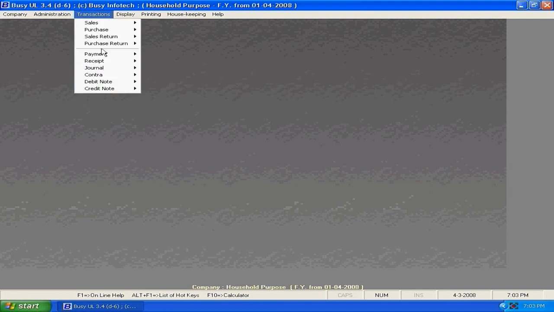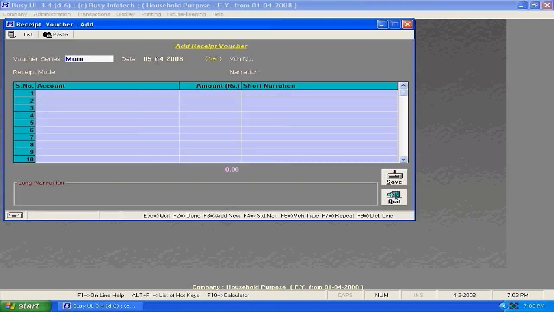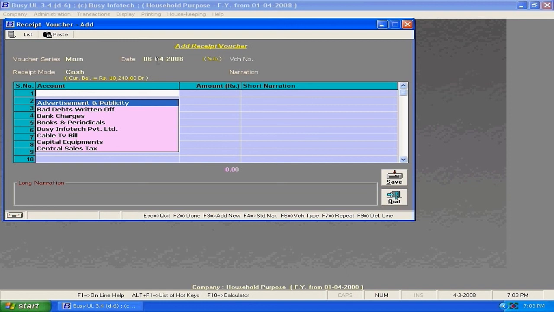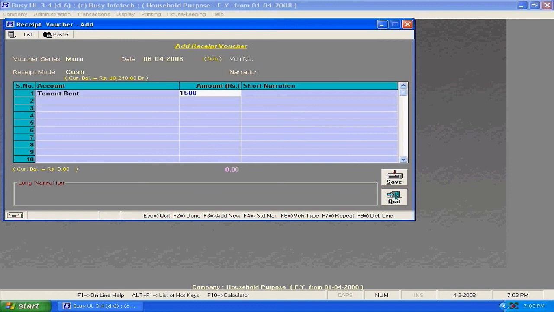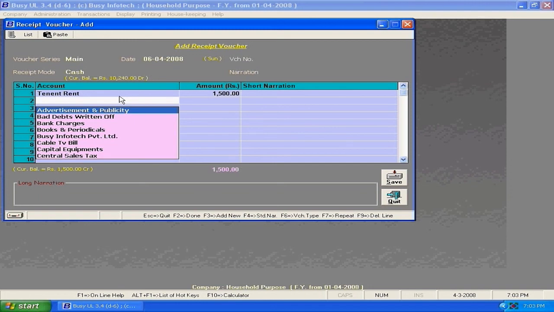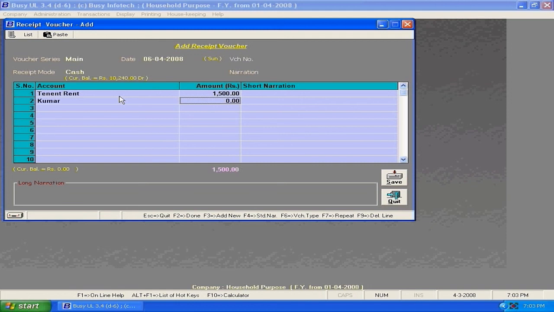Fill all the fields: voucher series, date, mode, accounts, and then enter the amount or the source from which you got the cash. Kumar has given us an amount, or lent an amount to us as a credit. He is a creditor for us. Save.